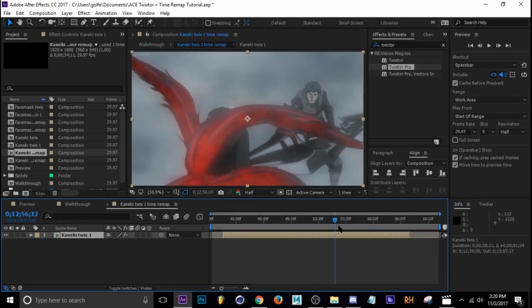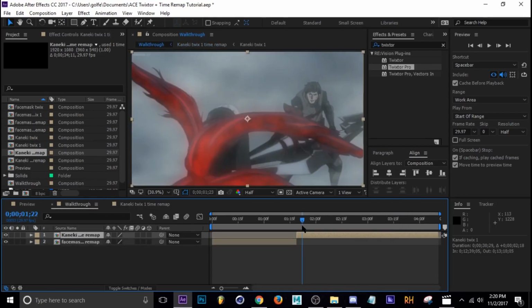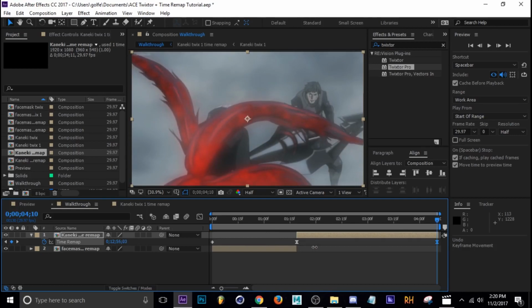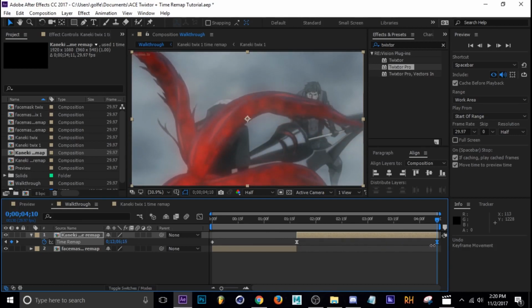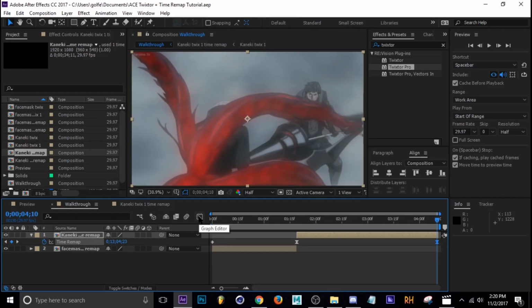So let me see how far I have. Alright, that's pretty good. I'm going back to our main comp, Control-Alt-T. Since this keyframe's at the end, don't drag it like that. Just hit the stopwatch or the keyframe button, then F9, go to the end of our layer, hit the keyframe button again, and then move forward in time, all the way to the end of the motion. Keep going. Alright, about there. Okay, perfect. Now let's go back and go into our graph editor.